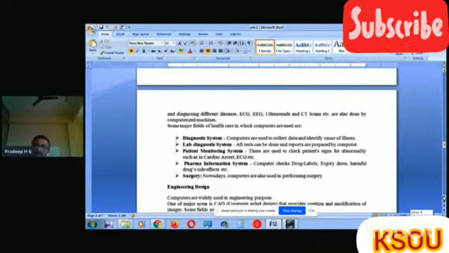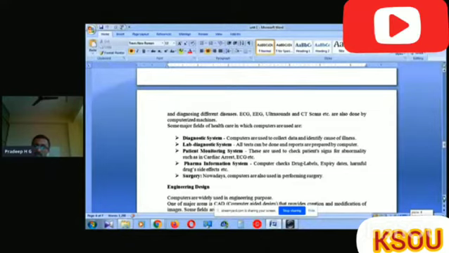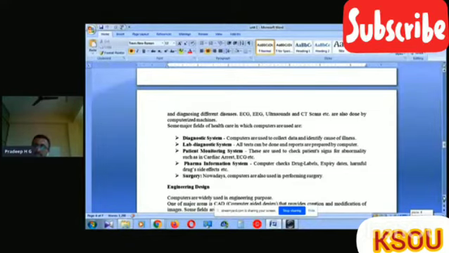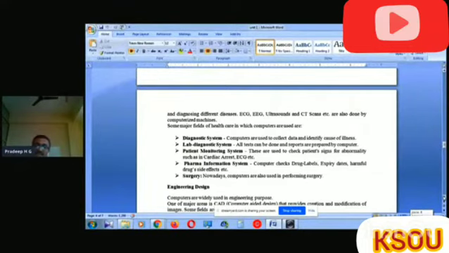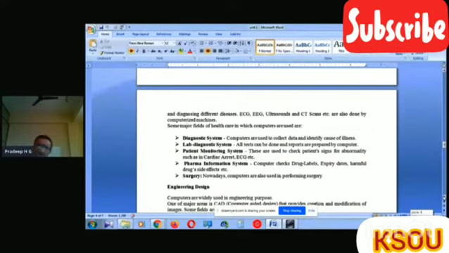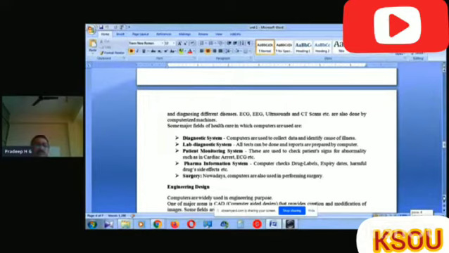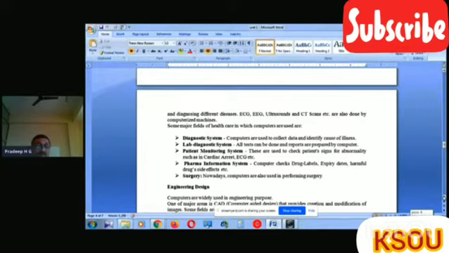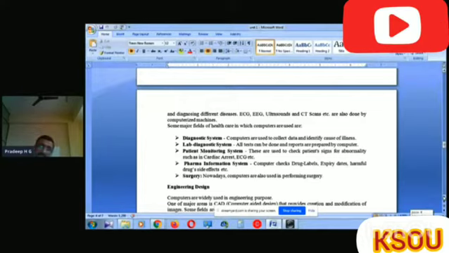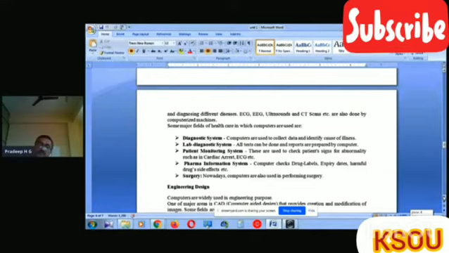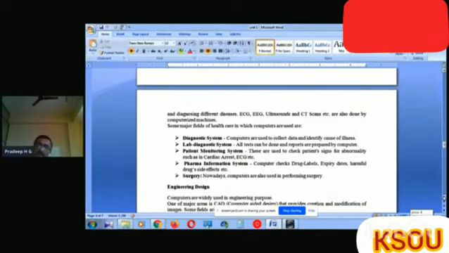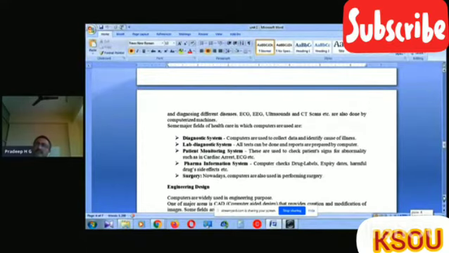Then the pharma information system. In the pharma information system, the computer checks drug labels, expiry dates, harmful drugs, side effects, etc. If you Google any medicine, it gives the entire details about that medicine: why we need it, what time to take it, what the problems are, when it is applied or received, what the result is, and why we need it.